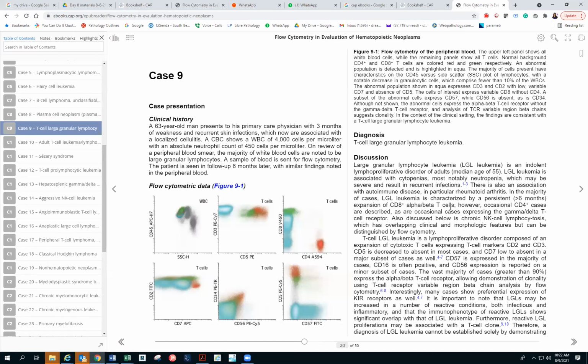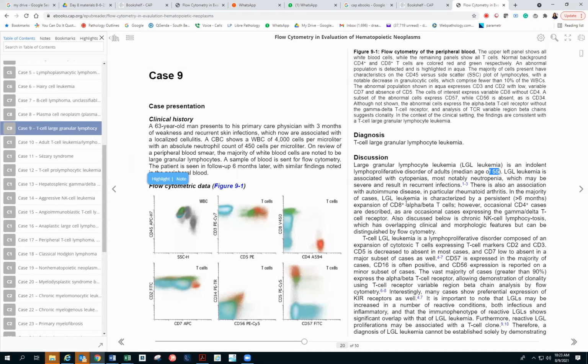So that's correct. And then TLGL is an indolent lymphoproliferative disorder of the adults, median age 55. LGL leukemia is associated with cytopenias, most notably neutropenia, which may be severe and result in recurrent infections. There is also an association with autoimmune diseases, like rheumatoid arthritis. This is the third time that we are reading this. I hope that this goes into your long-term memory now.